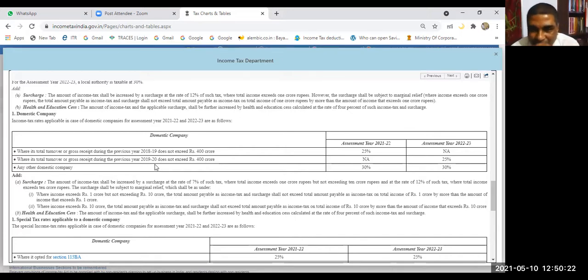Okay. So this is something different you have to keep in mind when we are talking about company taxes. For 21-22, 18-19.